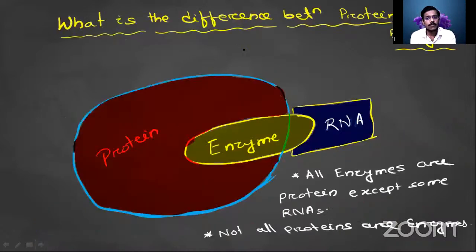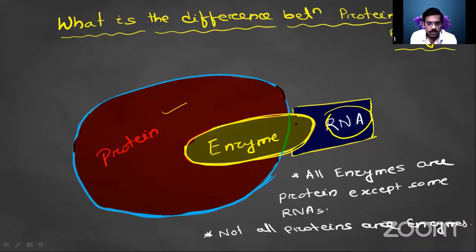Okay. What is the difference between protein and enzyme? From this diagram we can make that clear. So this whole red part is your protein, and a small part of that protein is our enzyme, and some of the enzymes are RNA also. This diagram very beautifully represents the relationship between protein, enzyme, and RNA that acts as an enzyme.